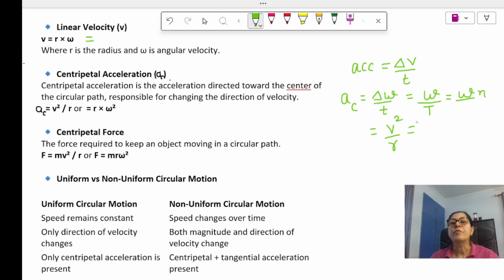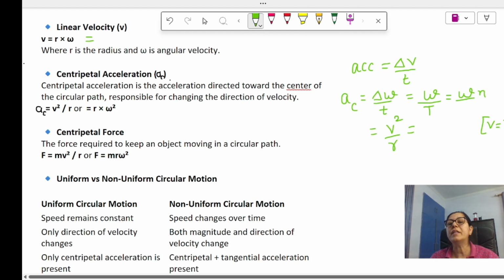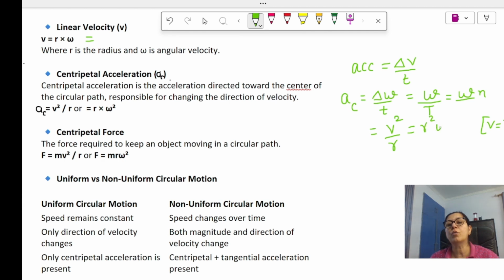And how? We know V equal to R omega. That is how linear velocity and angular velocity are related. So here I can write R square omega square over R. One R will get cancelled with this one, so we are left with R omega square. Correct? So we can use any of these formulas.